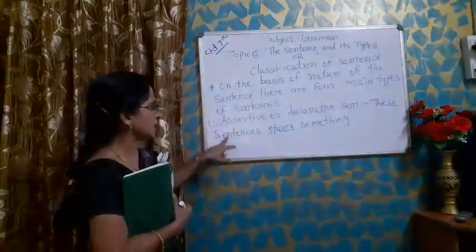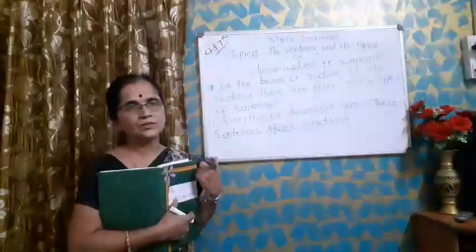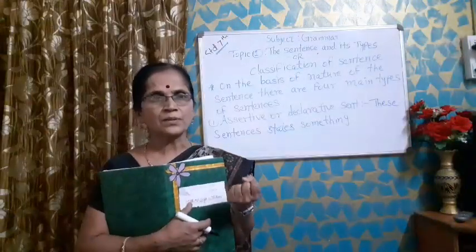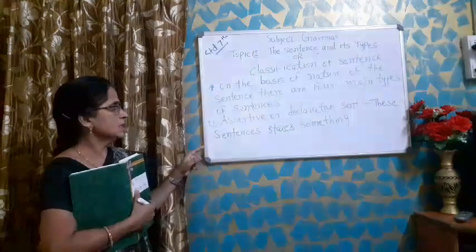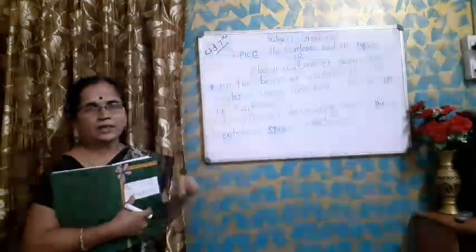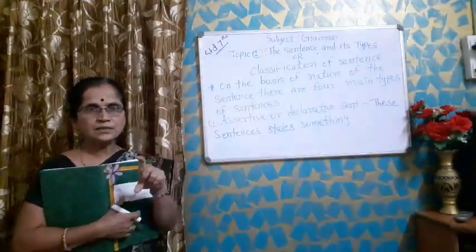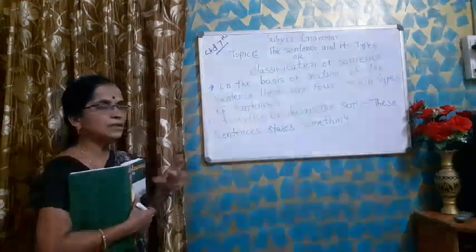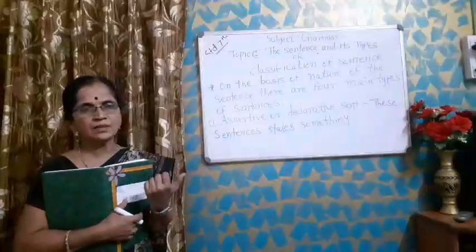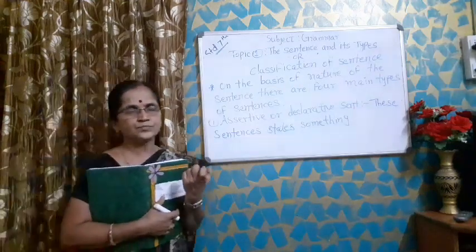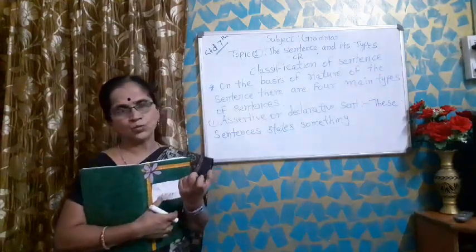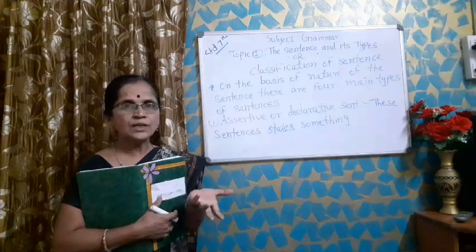And these sentences, assertive or declarative sentences, are of two types: affirmative and negative. She helps me. This is an affirmative sentence. And she doesn't help me. This is a negative sentence. I like playing Kho-Kho. I don't like playing Kho-Kho.